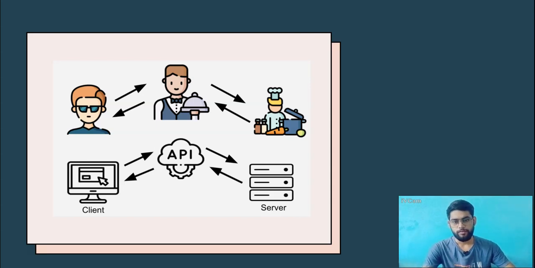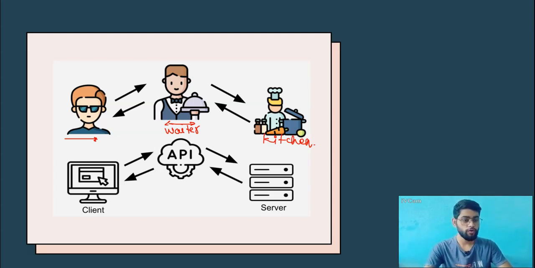Okay, so let's understand with an example what is API. Okay, so we have a customer, which went to a hotel and asked a waiter for some food. This is the waiter, and this is the kitchen of the hotel. So the customer asks the waiter to order some food. The waiter goes to the kitchen and brings it back to the customer, right?